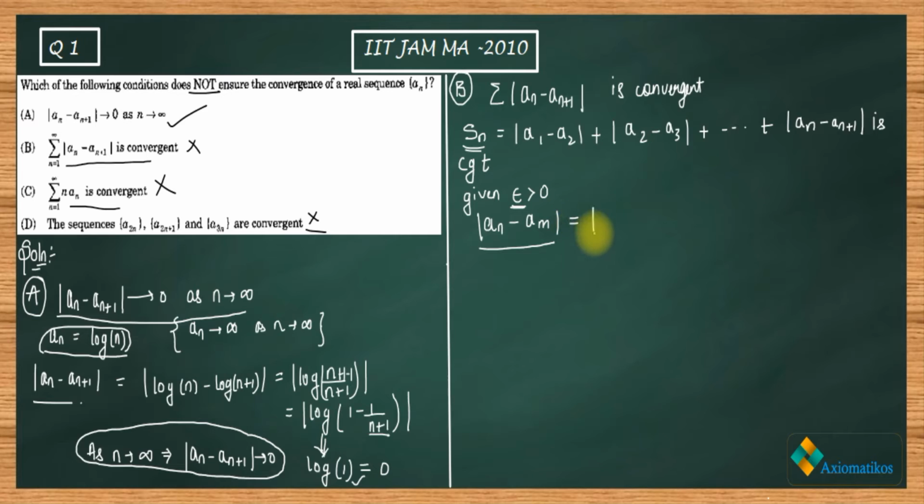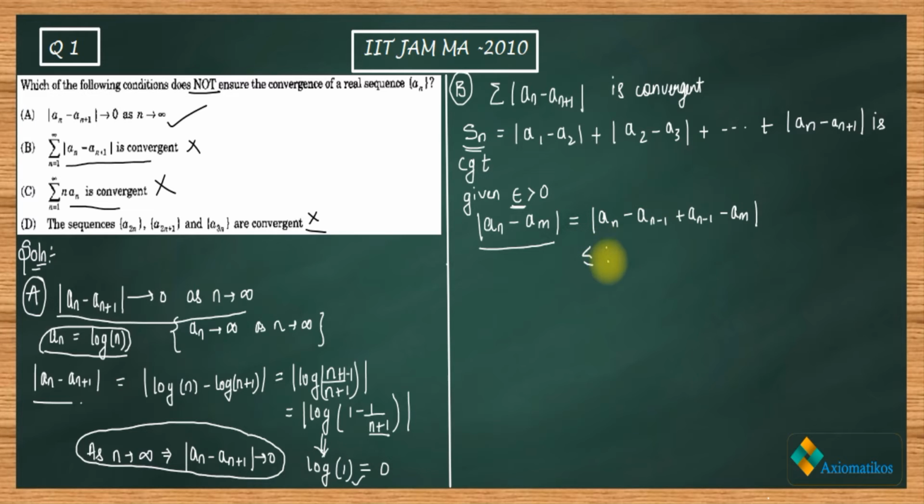So what I will do, I will just use the property of mod here. And what is that property? Firstly, I will write an minus 1 plus an, I will add and subtract this thing. Now you know that mod of a plus b is less than mod a plus mod b. This is what you know.